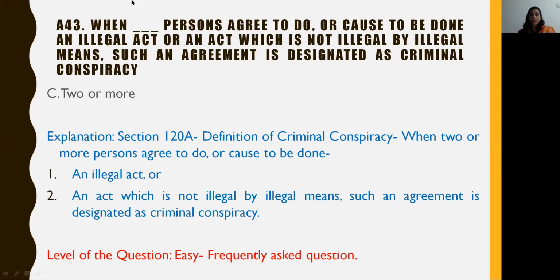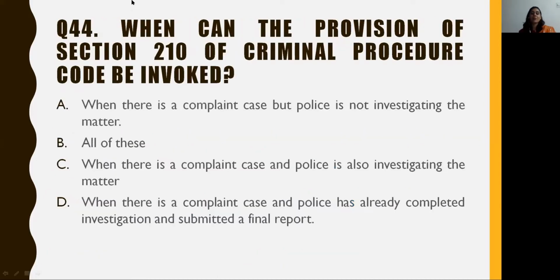Now, section 120A of the Indian Penal Code defines criminal conspiracy as when 2 or more persons agree to do or cause to be done 1. An illegal act, or 2. An act which is not illegal by illegal means. Such an agreement is designated as criminal conspiracy. The level of this question is easy as it is a very frequently asked question.